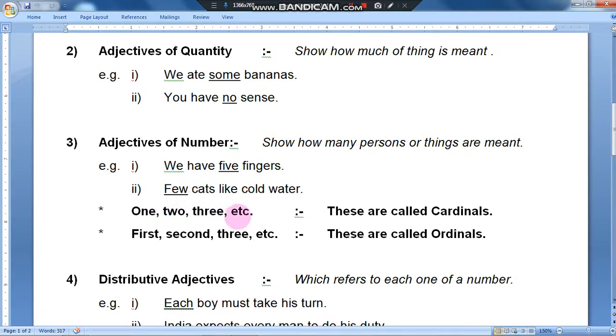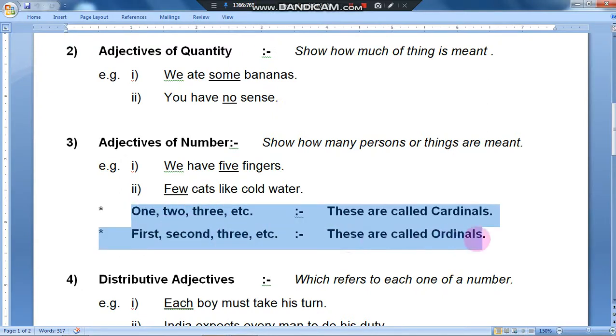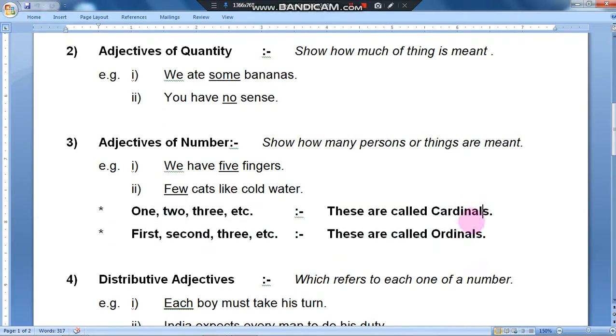1, 2, 3, etc. are called cardinals. And first, second, third, fourth, fifth are called ordinals. These two important things, cardinals and ordinals, come under determiners. Cardinals and ordinals are the family members of determiners. Just be careful. We have a separate part of speech, determiners, where we will again learn these things.